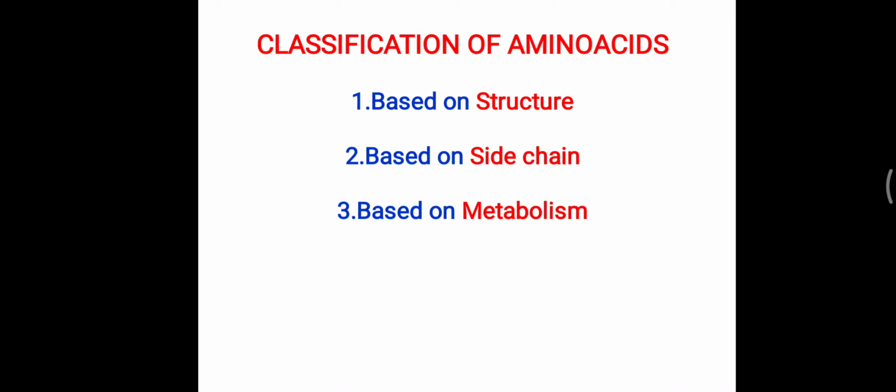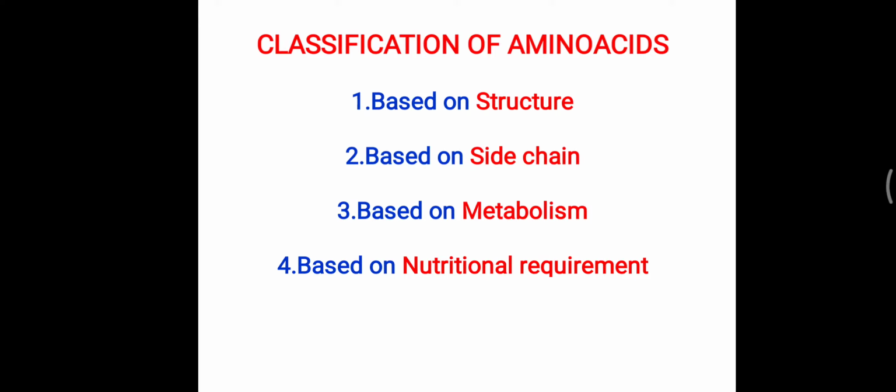Further, this amino acid will be metabolized in different categories. Some will go into glucose molecule formation, some will go into ketone body formation. Based on that metabolism, it is categorized. Further, based on the nutritional requirement, some amino acids are very essential. They are the most important for our body growth or normal maintenance of our health. So based on that nutritional requirement, they are classified. So one by one, each classification we will look.